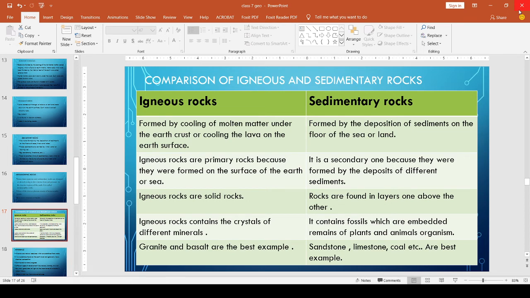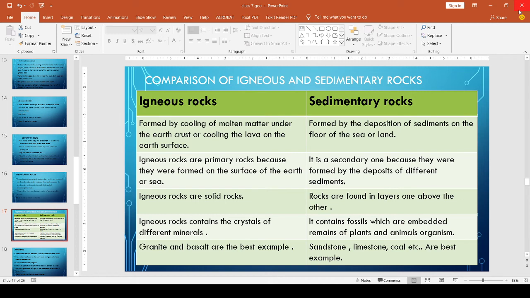Because of the interior heat of the earth, the rocks are melted, and by the cooling of this molten matter, igneous rocks are formed. Sedimentary rocks are formed by the deposition of sediments on the floors of seas or land.